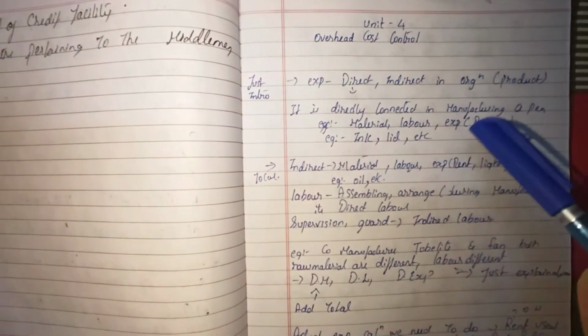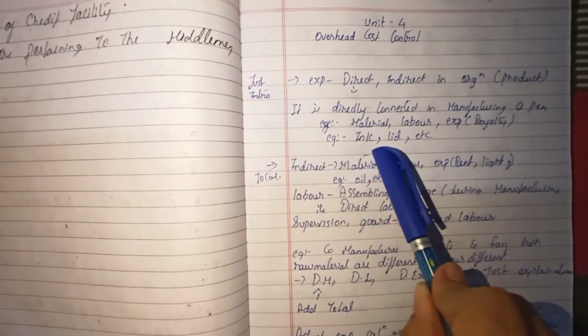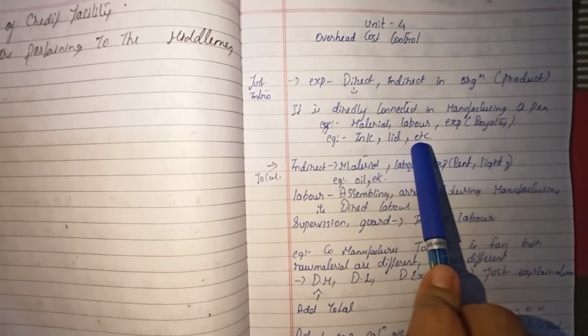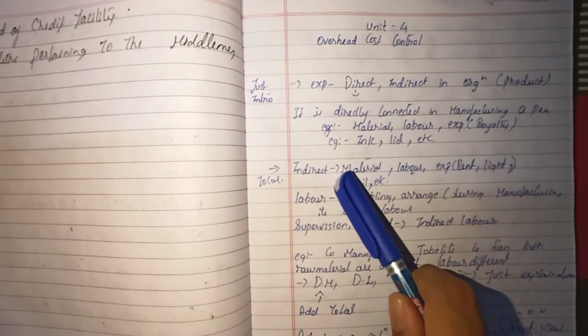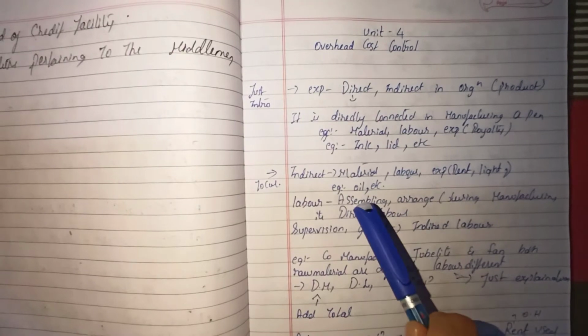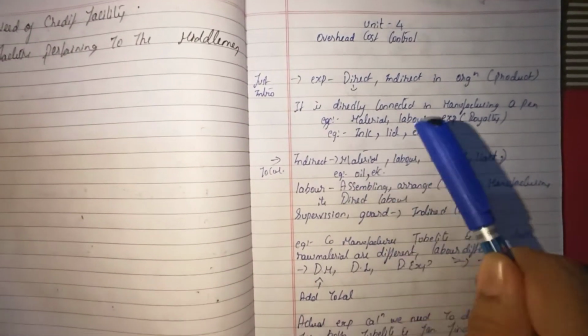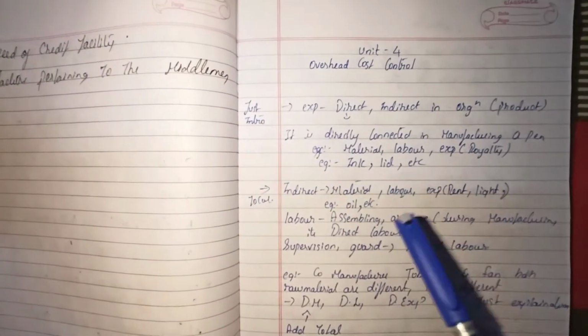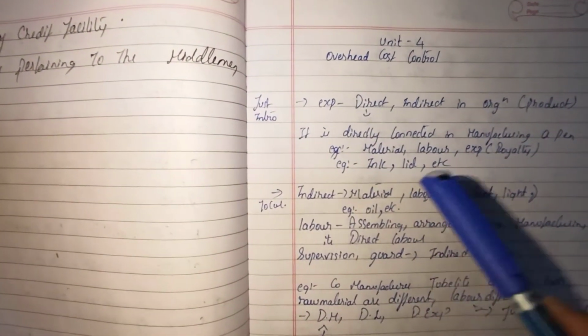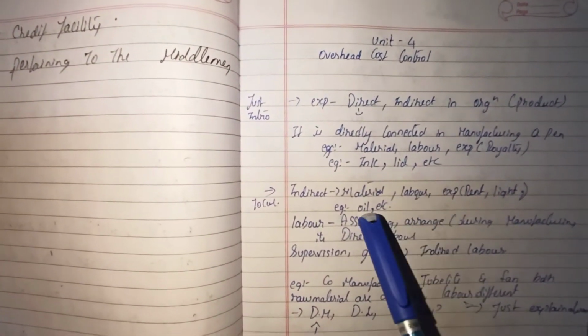You can see only the tube, the ink, and the lid, which you purchase directly. But in indirect materials, you cannot see the oil that has been utilized, or the machinery, or the assembling sections. Yes, this is called indirect material.